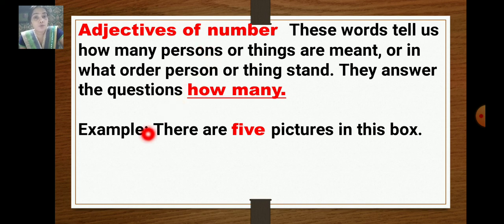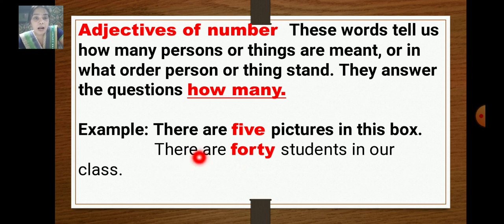If you find any word that refers to a number like 5, 6, 7, or a dozen, or 5 minutes, anything that refers to a number. There are 40 students in our class. How many students? 40 students. So it is an adjective of number.